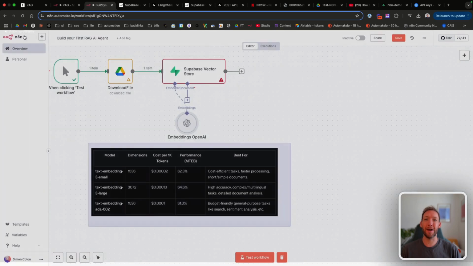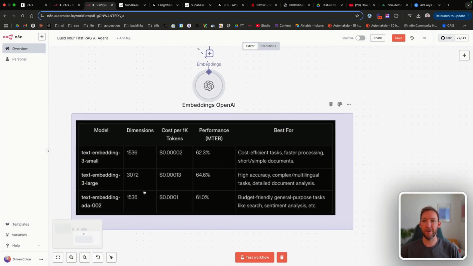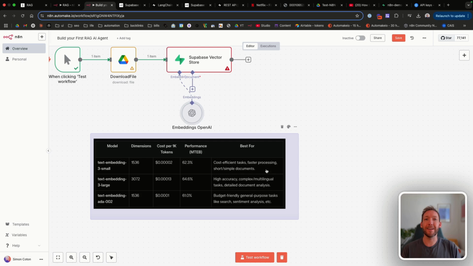Now the easiest comparison I found for this was here. The only difference between them all is the granularity at which they split the documents and the words in those documents, the data, into different vectors. So the embedding small model has fewer dimensions in the vector database. So if you remember, vectors are placed on a 3D plane. So it's got 1,536 dimensions to that vector. So that would be individual numbers. It's significantly lower cost than the other models and still performs well on benchmarks.